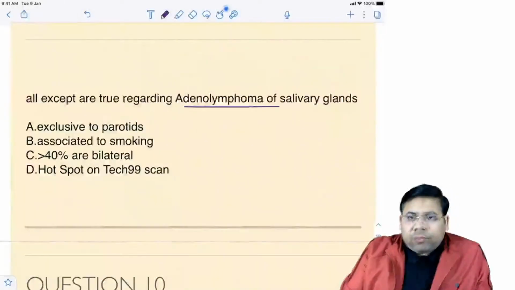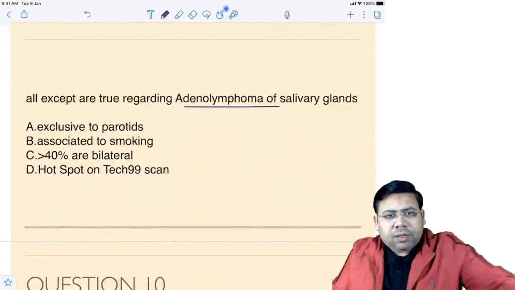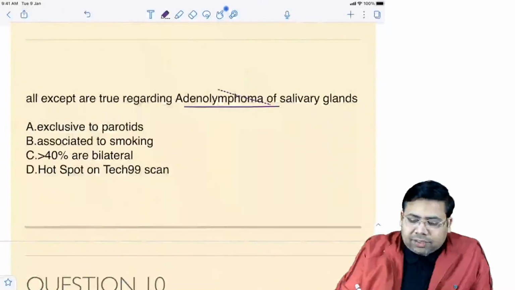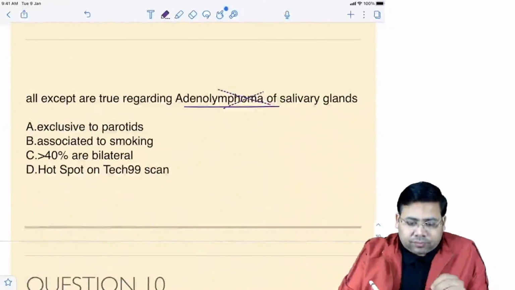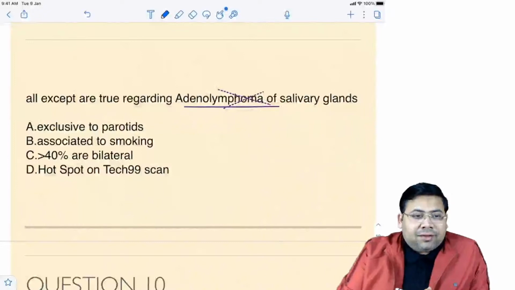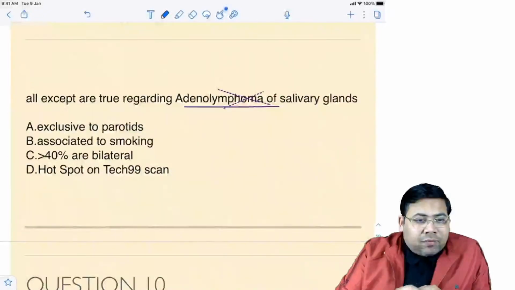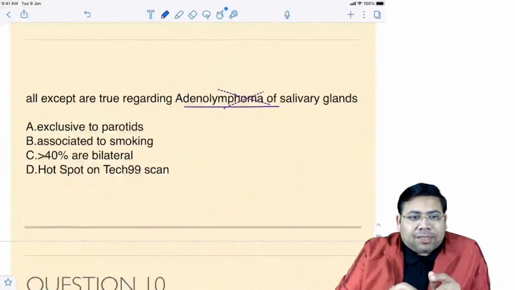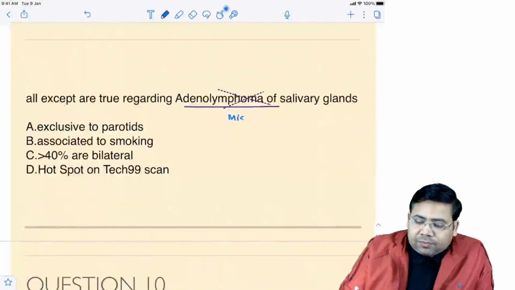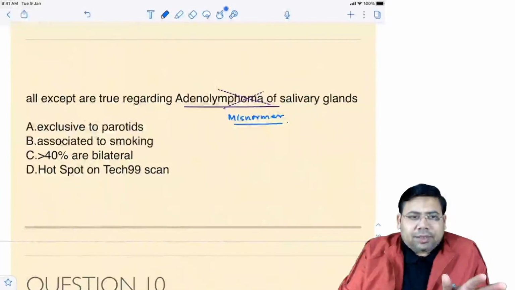When we talk about adenolymphoma of the salivary glands, you have to understand that word lymphoma. The word lymphoma here is a what, students? Is a misnomer. So all except are true. I'm asking the false one. Very good. So children, the word lymphoma is a misnomer, because it has nothing to do with a lymphomatous component. Is that clear or no?